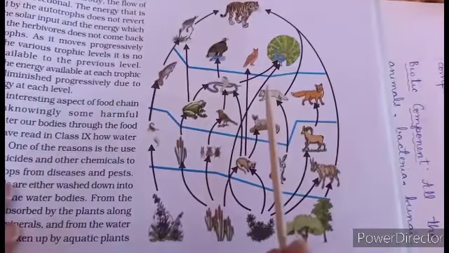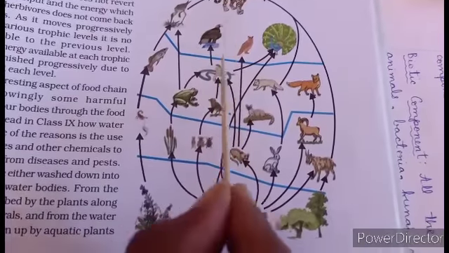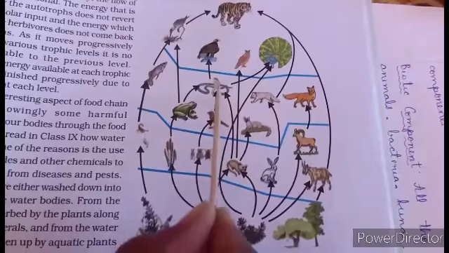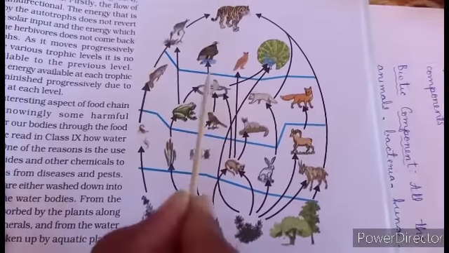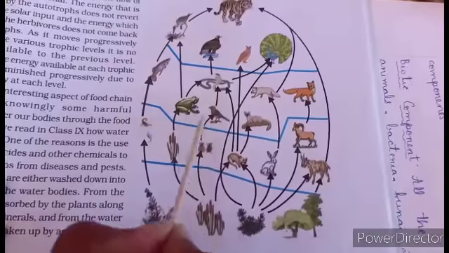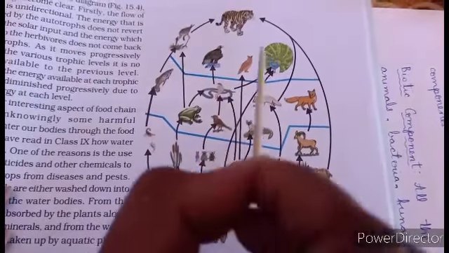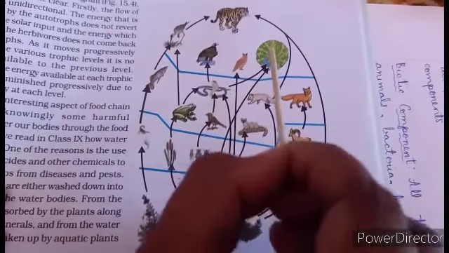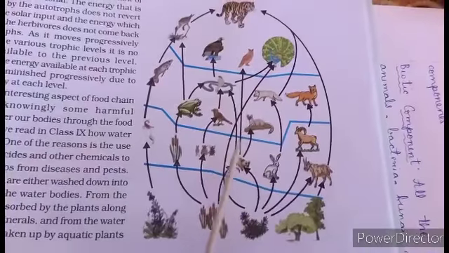Like here you can see the snake. The snake eats frogs, small rabbits, and also small birds. So one species may eat different kinds of things. So this is like a web. The same snake can be eaten by the eagle or other higher animals like peacock. So there is a web.